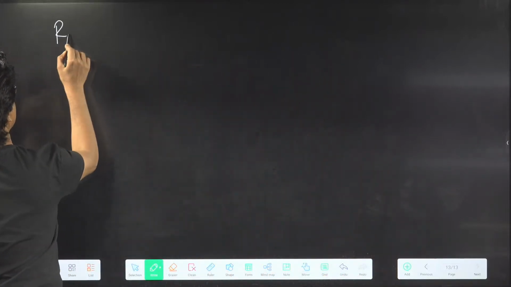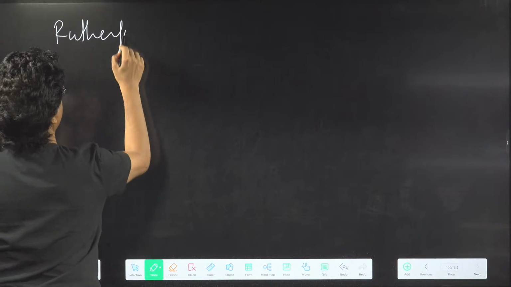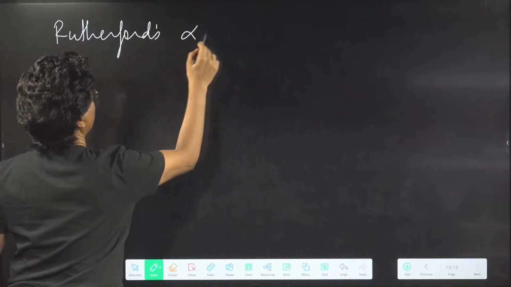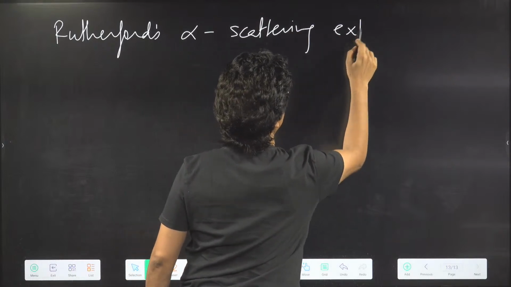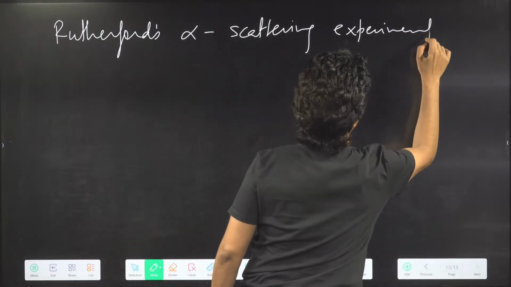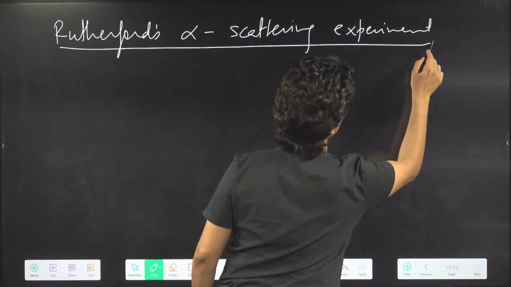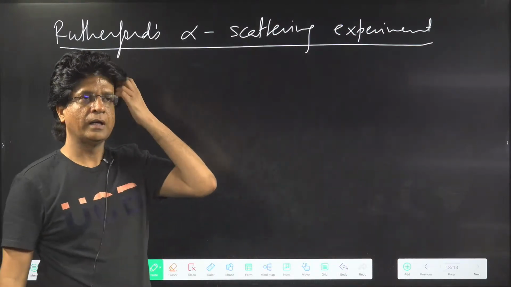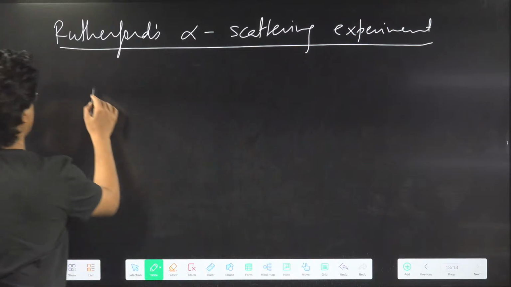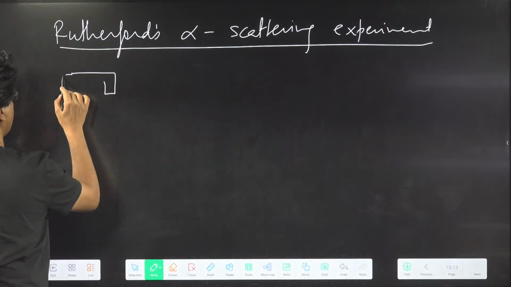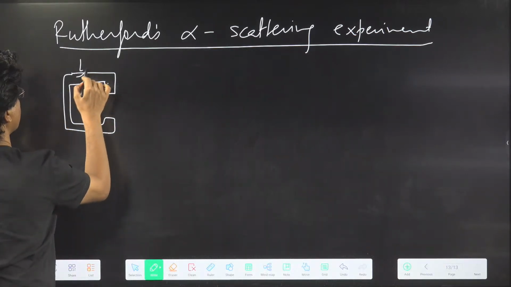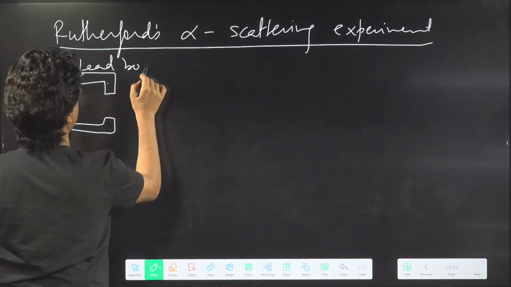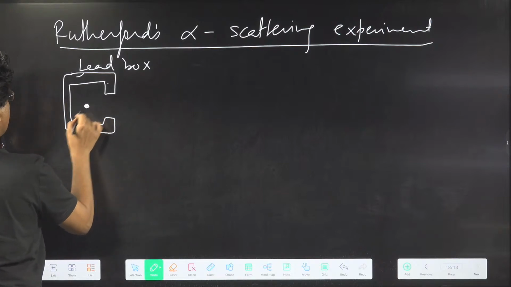So Rutherford performed the experiment. Rutherford's alpha scattering experiment. So what Rutherford did, he basically took a lead box, and in that lead box, he placed radium.